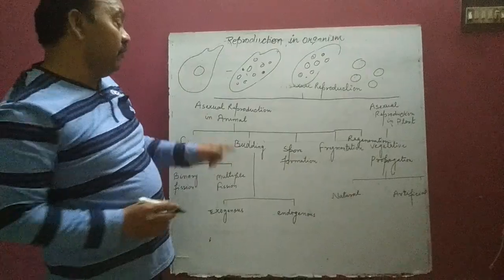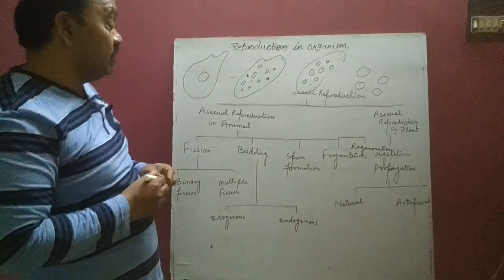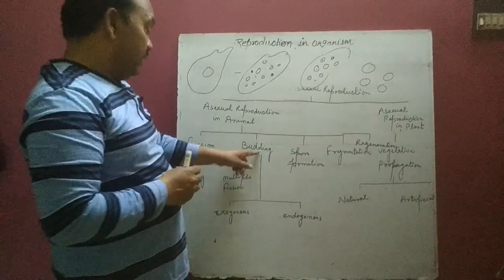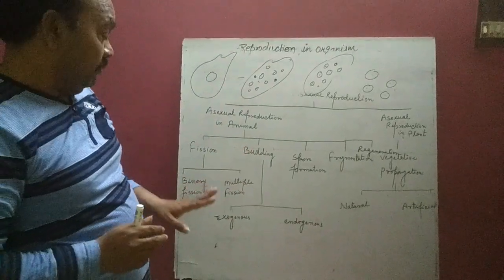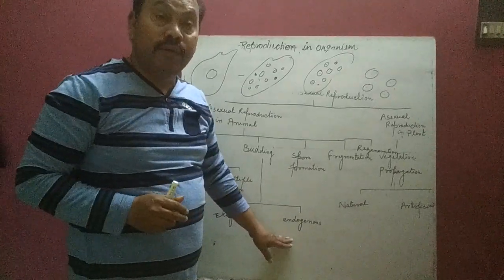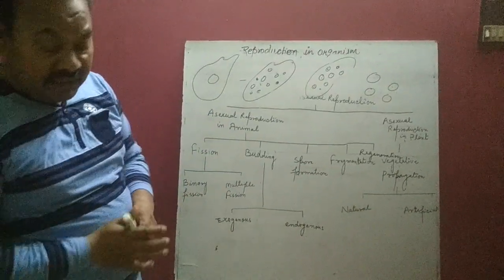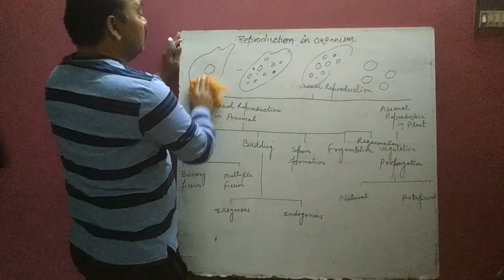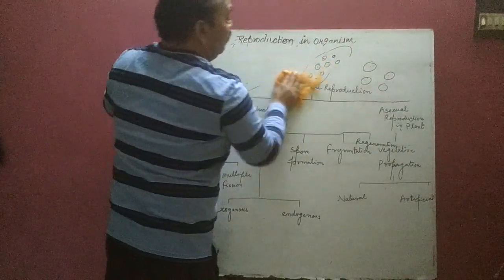And the next type of asexual reproduction is called budding. It is a very simple type of reproduction. Basically there are two types of budding: exogenous and endogenous. Exogenous means the outgrowth is present on the outer surface of the body.